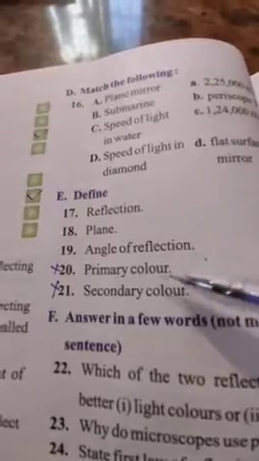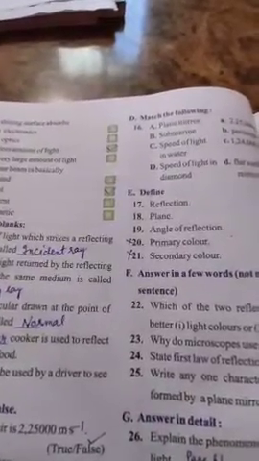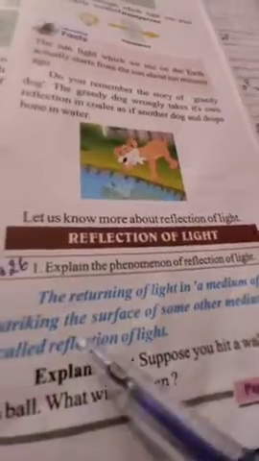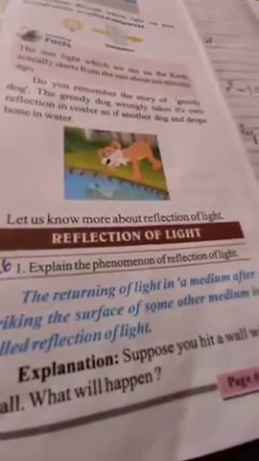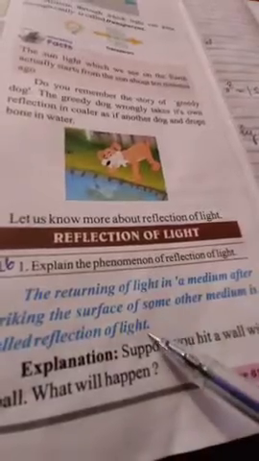Now definition: reflection, plane and angle of reflection. This definition you can write. Either you can go through the video or you can write the definition of reflection. Reflection: bouncing back of a ray of light is known as reflection of light. Or you can write from here: reflection of light, the returning of light in a medium after striking the surface of some other medium, is called reflection of light. You can write the definition of reflection from here only.